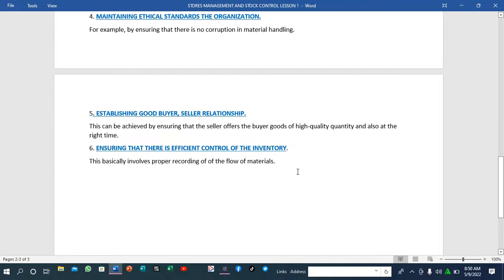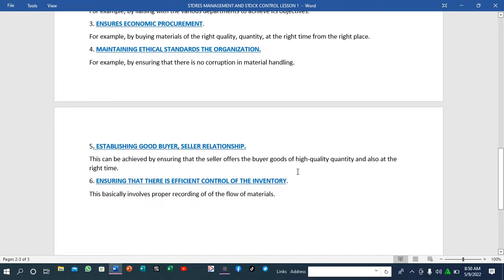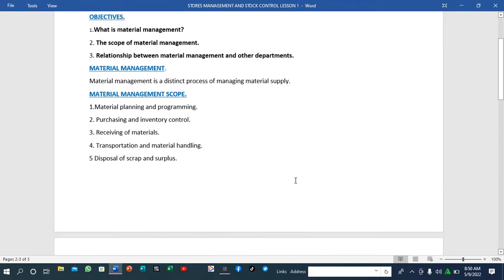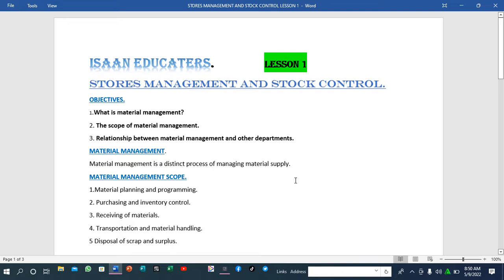So that marks the end of this lesson. I hope it was great and enjoyable. I hope that you have understood. Today we are dealing with lesson 1, that is stores management and store control. We'll continue with lesson 2, lesson 3, and so on. So today you have learned about today's objectives. What is materials management? You have defined what materials management is. You have also learned about the scope of materials management, basically what materials management involves. And lastly, you have learned about the relationship between materials management and other departments.